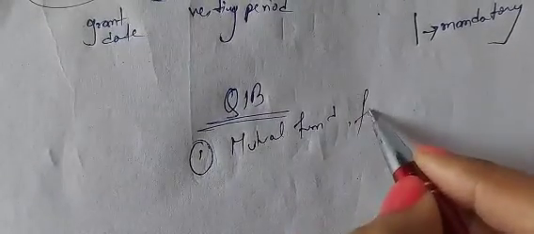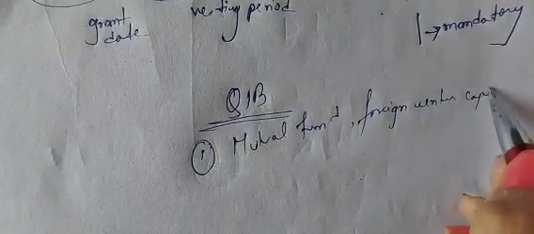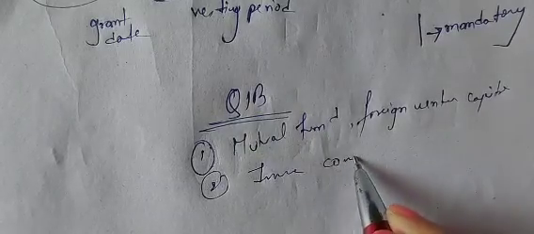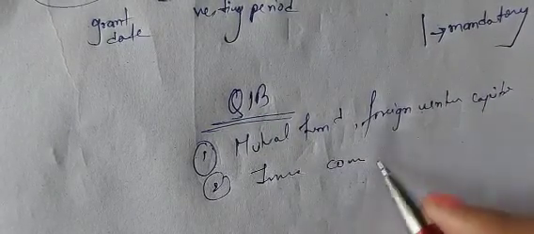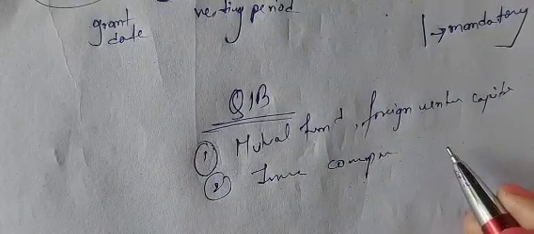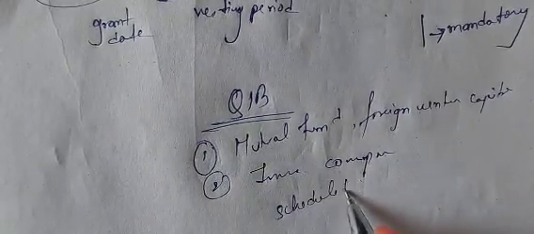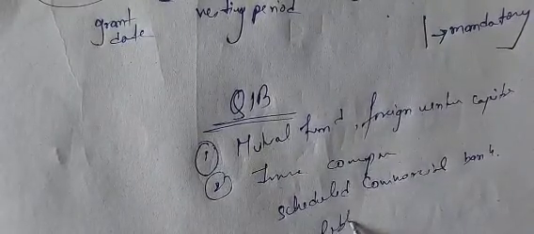Mutual funds, foreign venture capitals, insurance companies registered under IRDA, means Insurance Regulatory and Development Authority, scheduled commercial banks, public financial institutions.